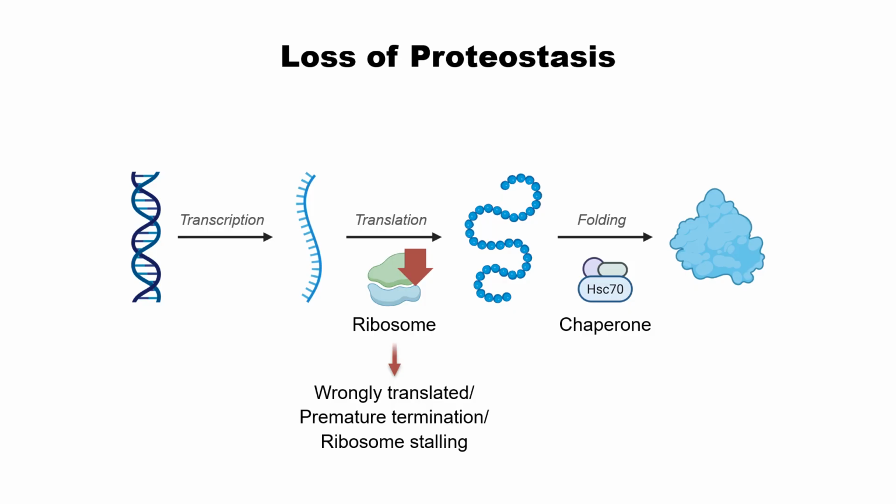In this case, the synthesized protein is not released from the ribosome, and it can generate a problem. For the folding process, the chaperone is an important molecule to help the folding. If the chaperone function is somehow negatively affected, then misfolded proteins can increase. This kind of proteostasis-breaking situation generates the problem of aging.